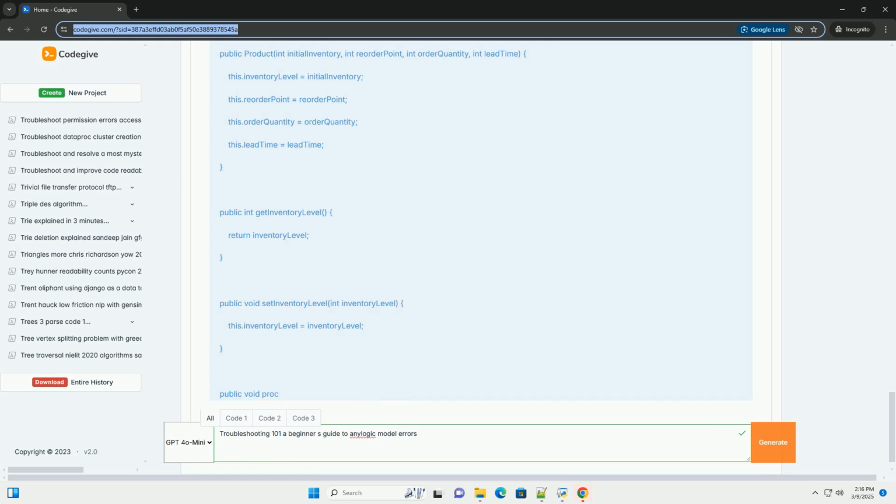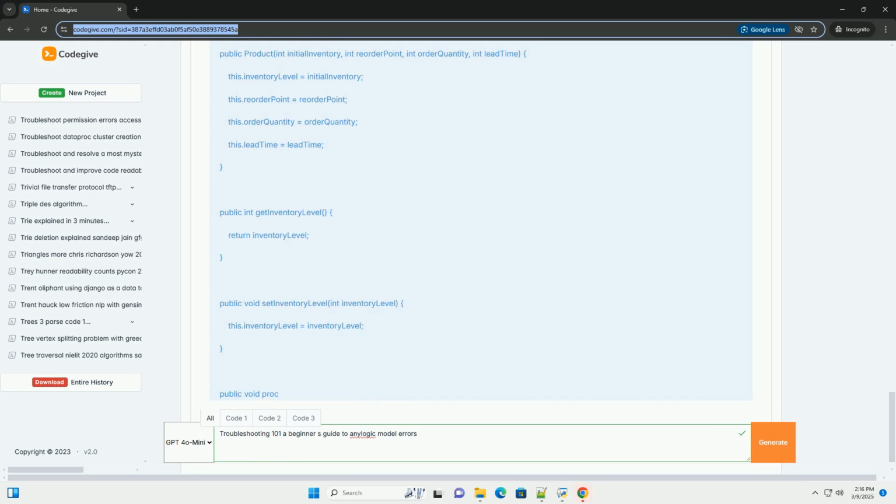2. Runtime error: negative inventory. Symptom: The inventory level becomes negative. Debugging: Add a breakpoint before the inventoryLevel -= demand line in the processDemand function. Inspect the values of inventoryLevel and demand. Is demand larger than inventoryLevel? Solution: Add a check to prevent negative inventory.